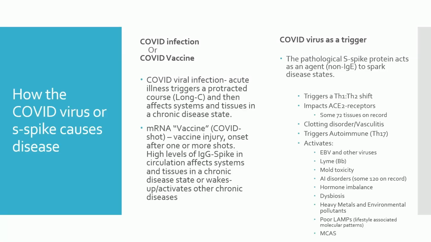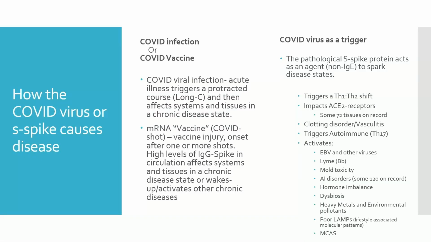The pathologic S spike protein acts as an agent, non-IgE, if you will, to spark disease states. It triggers a Th1 to Th2 shift, impacts ACE2 receptors. There are some 72 known receptors that it can light upon, can cause some clotting disorders, both macro and micro clotting, due to its disruption of the endothelial lining and causing vasculitises. It also triggers autoimmunity. This is a Th17 aspect.